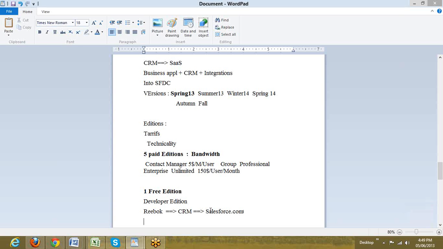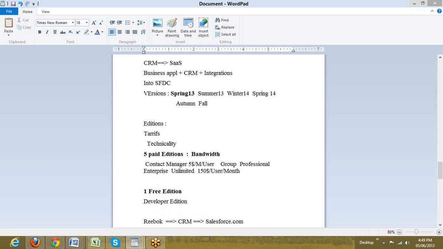So what Reebok does is, Reebok has an IT consultant, and these people recommend that, fine, let us work with TCS and build our CRM on the platform of Salesforce. So TCS would take up the responsibility. It will gather the requirements of Reebok, and these requirements it will reflect into the Salesforce.com CRM, and this would now be used by Reebok. So this is a general way how a project is built in Salesforce.